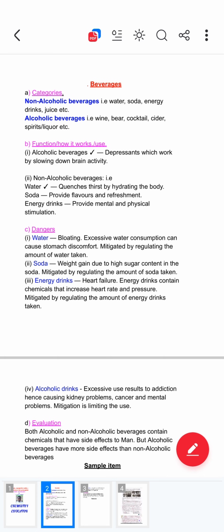So this can be mitigated by regulating the amount of soda taken. You see, you have to regulate. Don't take a lot of soda. You have to regulate.